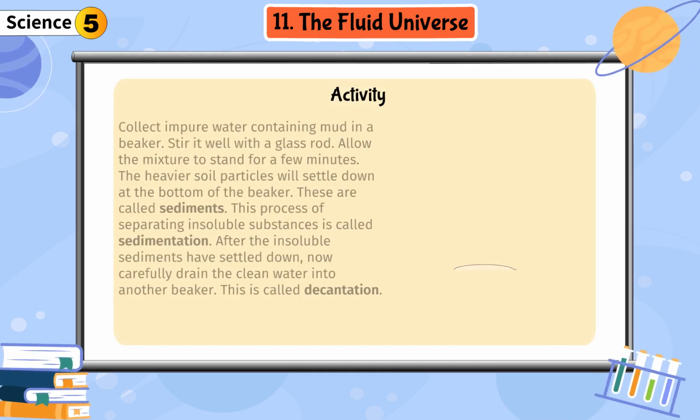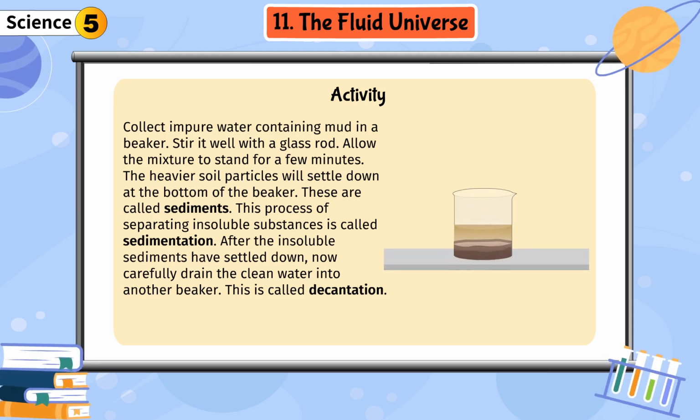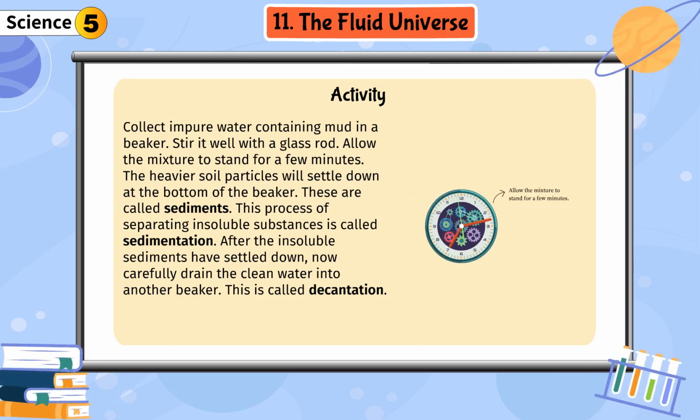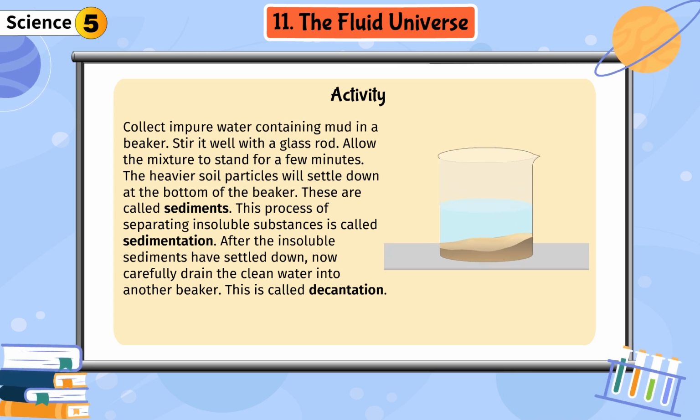Activity. Collect impure water containing mud in a beaker. Stir it well with a glass rod. Allow the mixture to stand for a few minutes. The heavier soil particles will settle down at the bottom of the beaker. These are called sediments. This process of separating insoluble substances is called sedimentation.